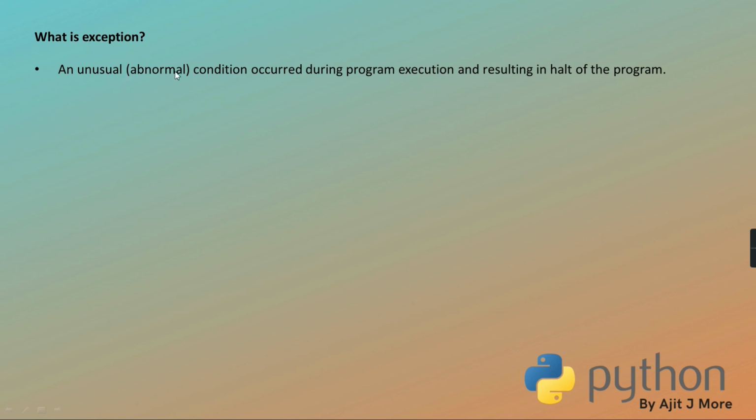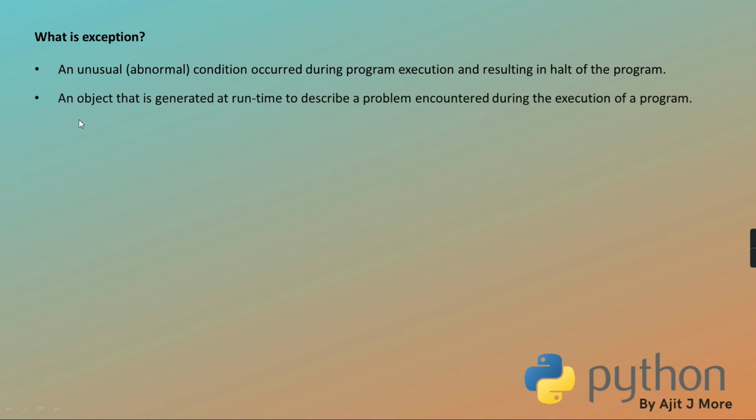Okay, so an unusual condition occurred during program execution. Your program is running and during execution some abnormal thing has occurred, but which is not from a syntax error. Syntax is correct, but still some unexpected thing has occurred. Then what happens is the program execution is stopped. Okay? So that unusual thing which occurred, because of which the execution is halted. Why? Because you have not taken care of it. You have not handled it. So therefore it has stopped. So that is what is called an exception.